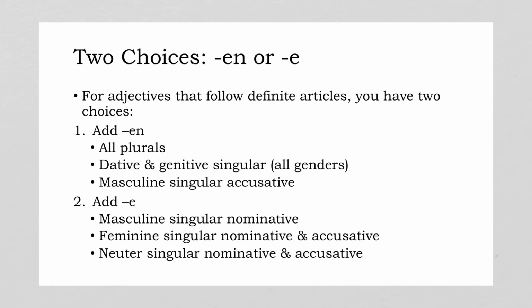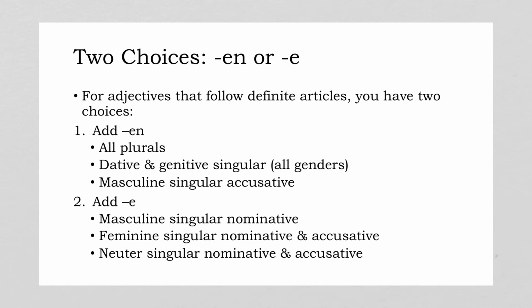Number one, when would you add en? Well, you would add en to the adjective for all of the plural forms, in terms of the cases. Every one of them would have an en added. You also add en to the dative and genitive singular in all of the genders. That's super helpful. And then you have the masculine singular accusative. You would also add en to the adjective in that case.